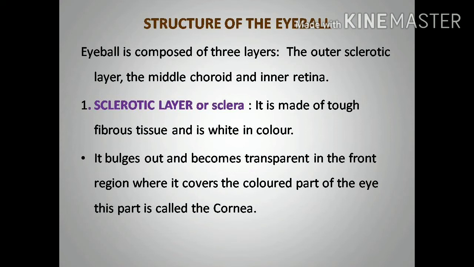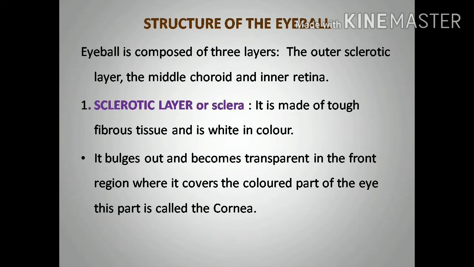The eyeball is composed of 3 layers: the outer sclerotic layer, the middle choroid, and the inner retina. The first layer is the sclerotic layer, or sclera. It is made up of tough fibrous tissue and is white in color. Through the conjunctiva we can clearly observe this sclerotic layer, the white part of the eye.